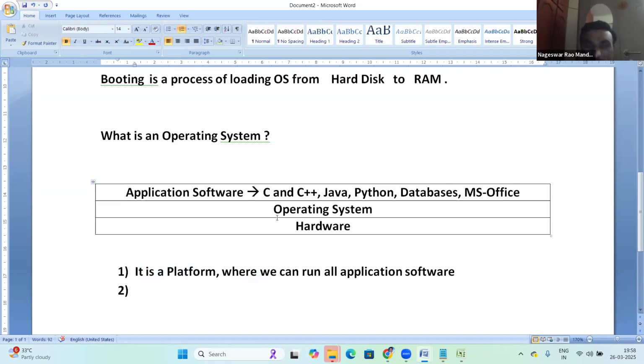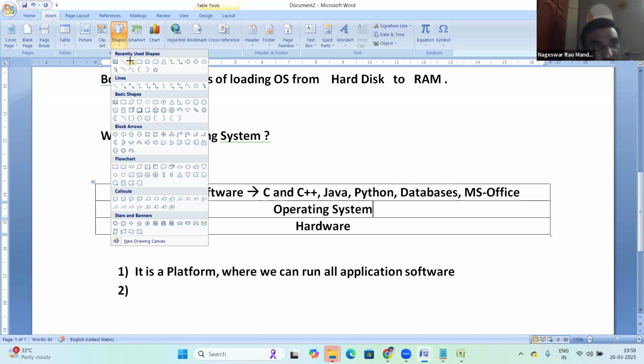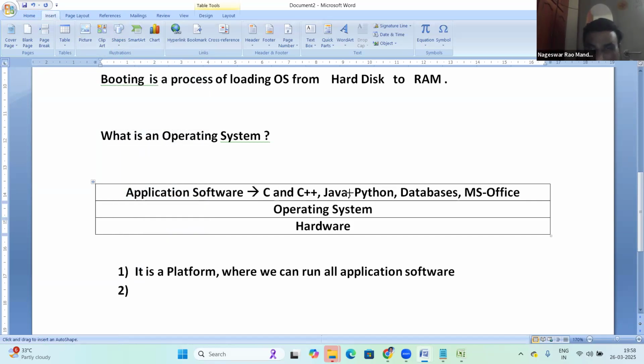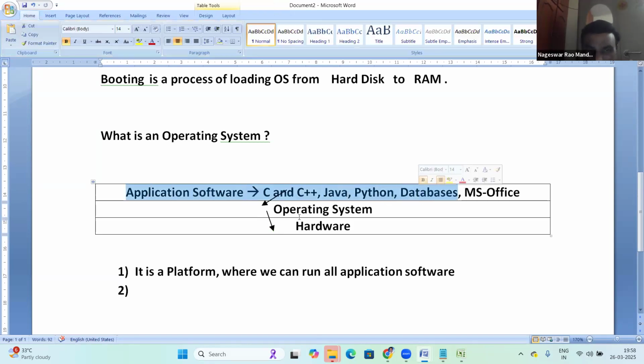The OS is not only a platform. Suppose these programs, C and Java, generate some output. The output of all these programs is first transferred to the OS, and then it delivers it to the output device.